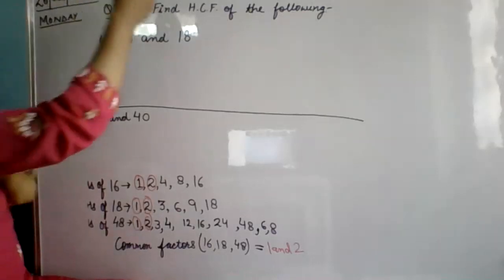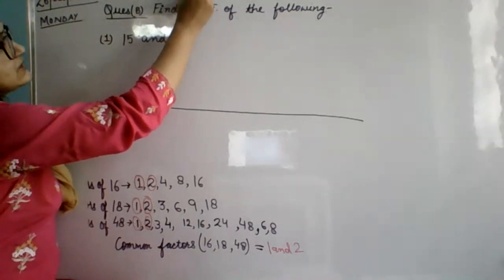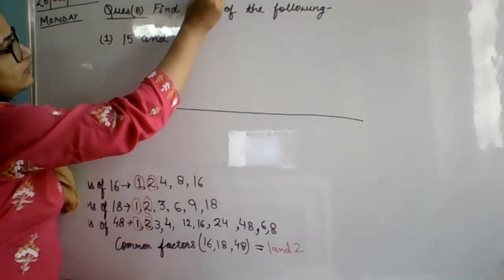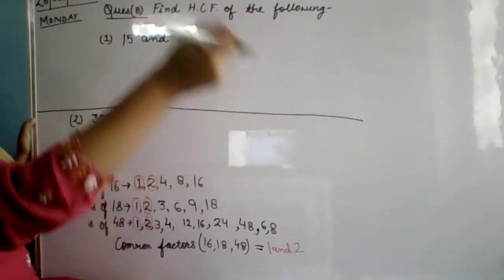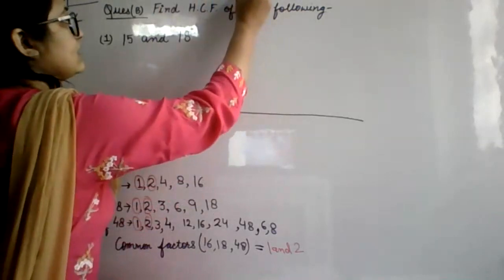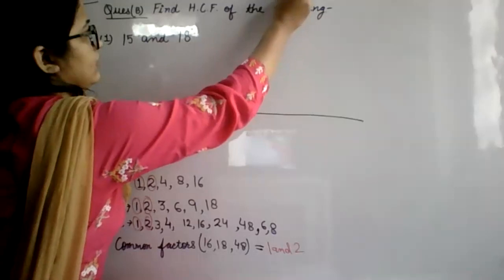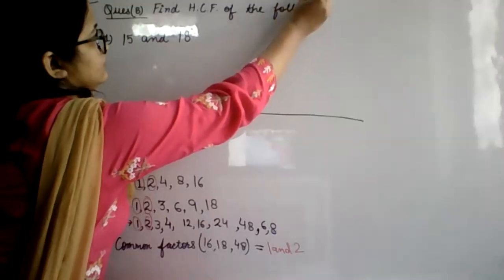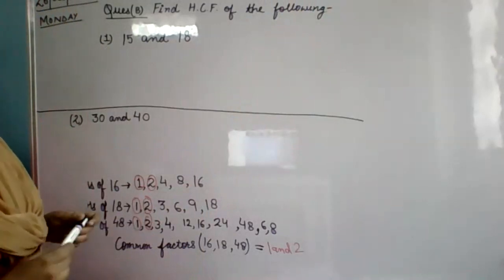Beta, you can do one thing. All of you listen. At the top of the page, you can write down the full form of HCF. Highest common factor. First, you have to find out the factors. Then you have to find out the common ones. Then you have to find out the highest. Like this, we go. Highest common factor.